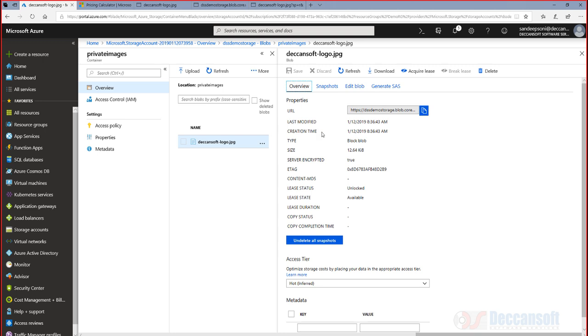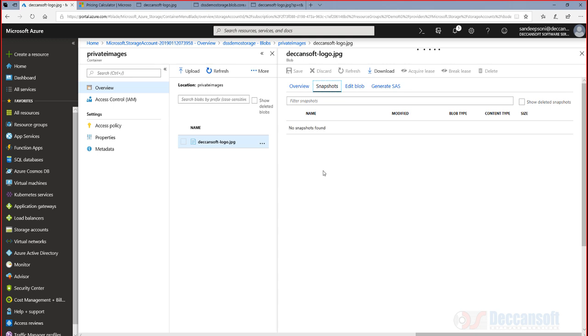Then for every image, right now it is an image, but imagine it is a text file. I can take a snapshot of it. That means the value of it at that point of time is a snapshot. Obviously after that this will continue to change. Snapshot is like a photograph. At that time it was like this. So for one blob, multiple snapshots can be created. I'm not doing all this. I'm just explaining and leaving it for you people.